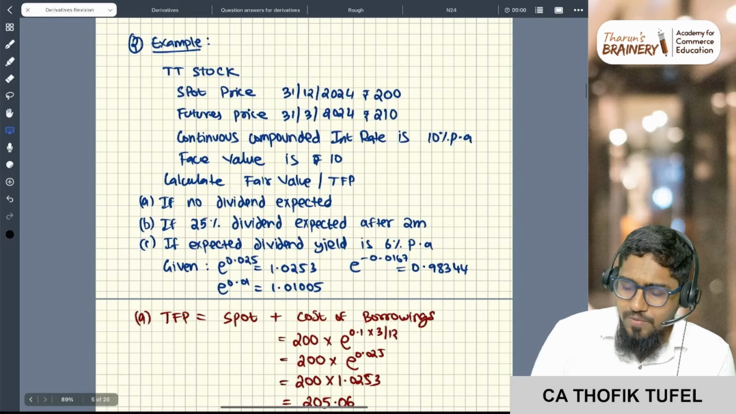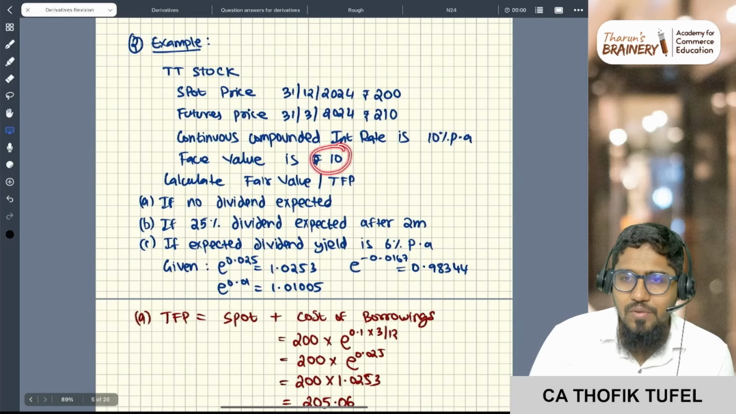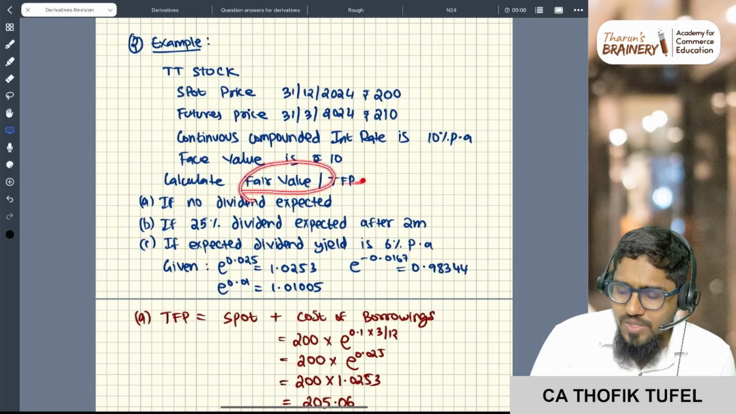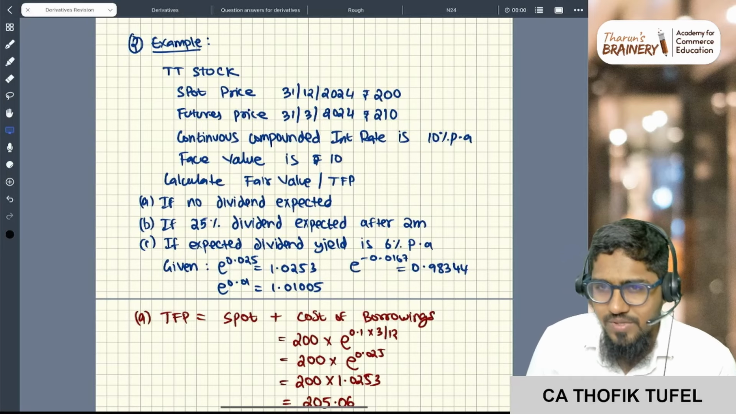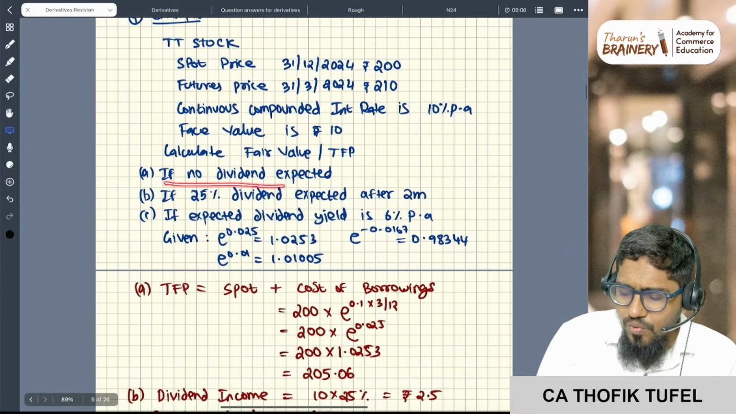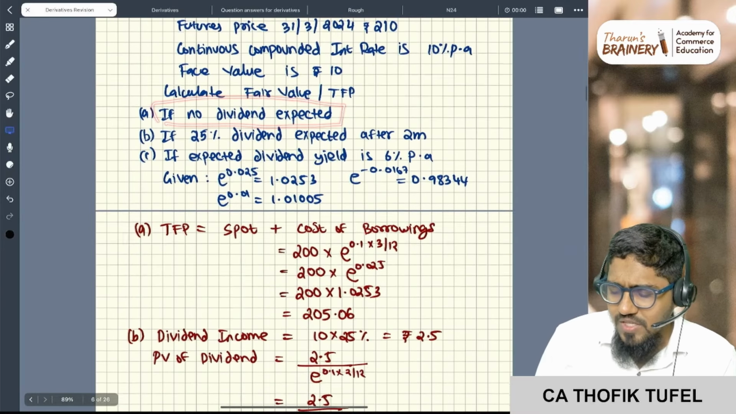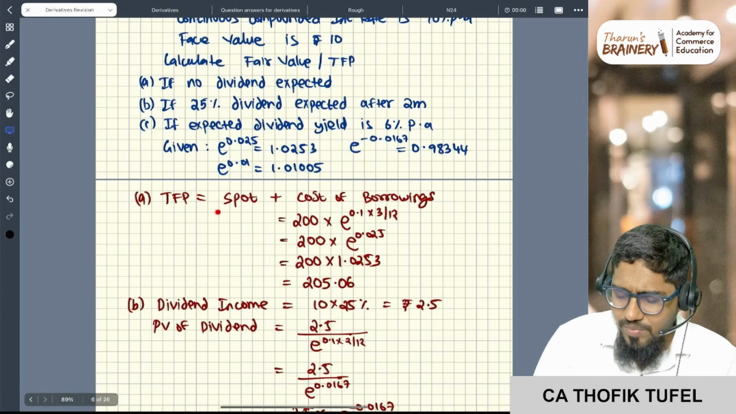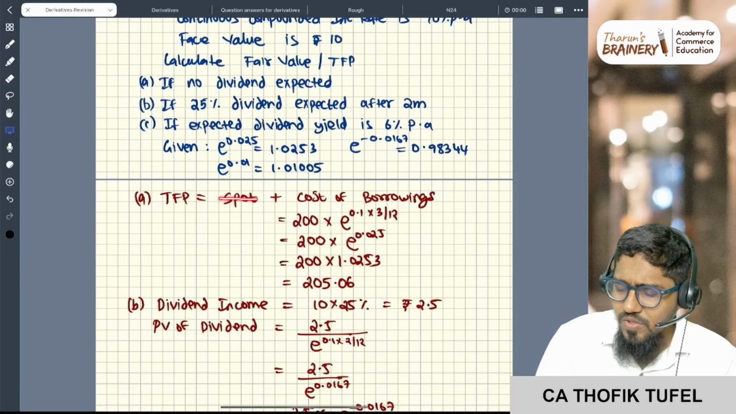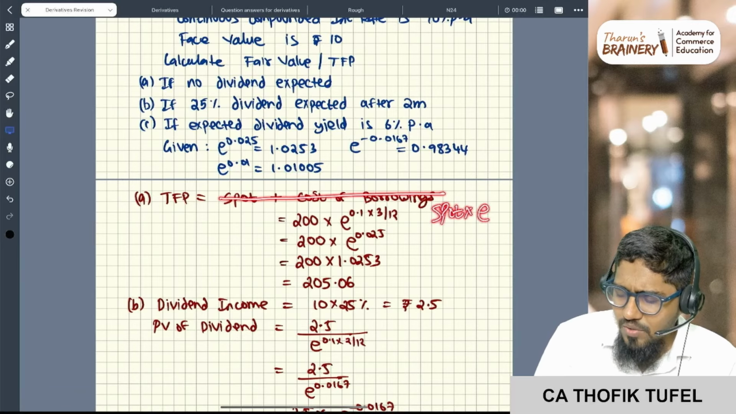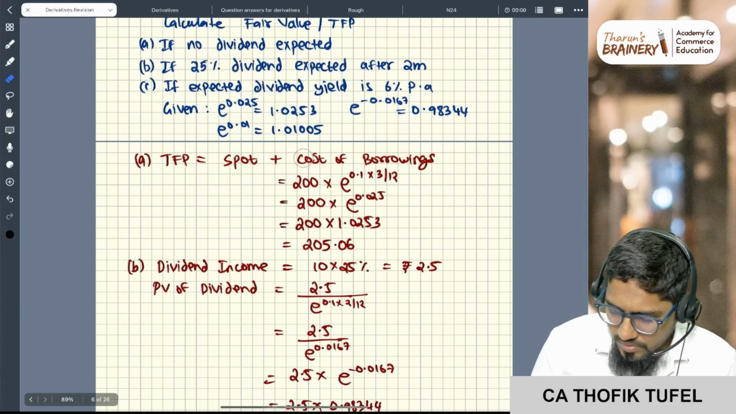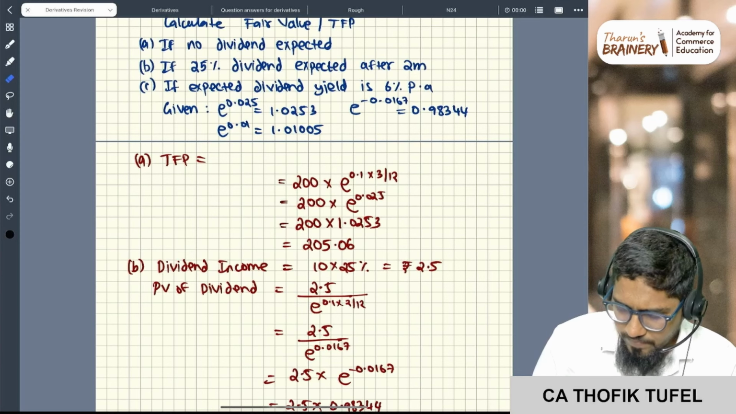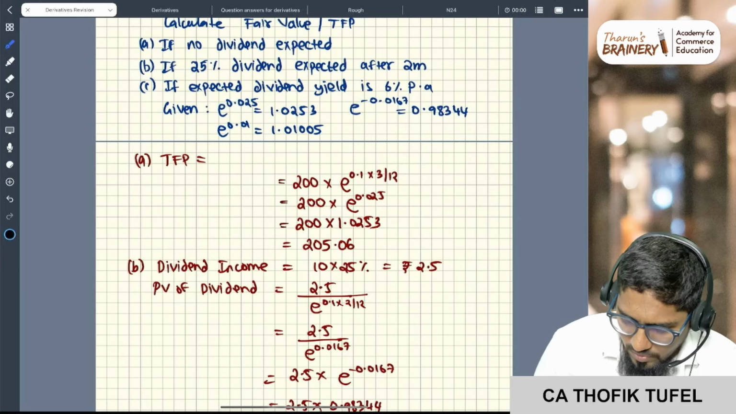Face value. Why is the face value given for dividend? So calculate the fair value. It is also called fair value or theoretical forward price, or price of the futures, whatever. So first one, if no dividend is expected, it is very easy. Theoretical forward price is equal to spot plus cost of borrowing. This is mostly for simple interest. If it is compound interest, it is spot into e to the power tr. So let me just write spot into e to the power tr.